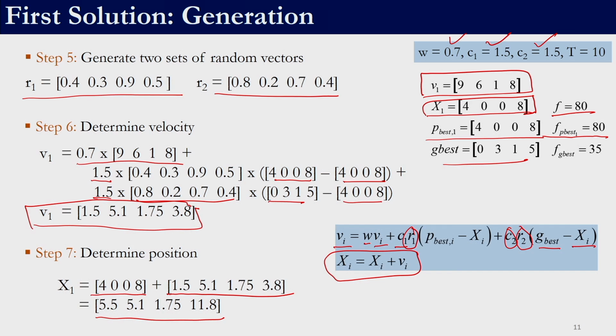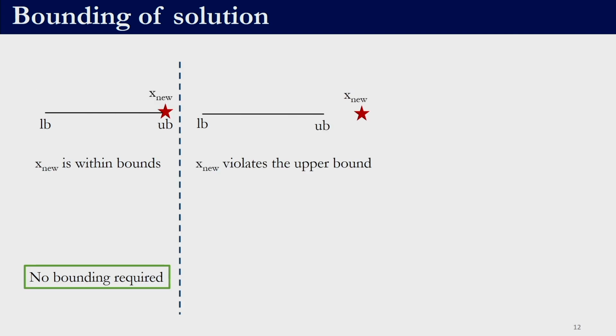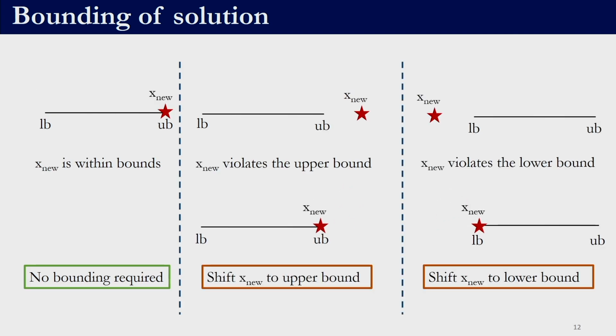Since this is a new solution, we will have to see whether the solution is within the bounds. In this case the bound we are working with is that all the variables have to be between 0 and 10. This particular variable is violating the bounds, so we need to bring it back into the bound. As we discussed previously, we will use the corner bounding strategy. Corner bounding specifies that if a particular variable is violating the upper bound, it is to be brought back to the upper bound.